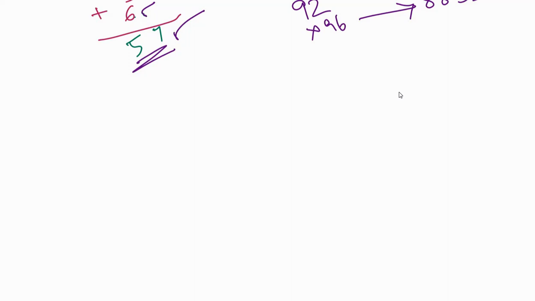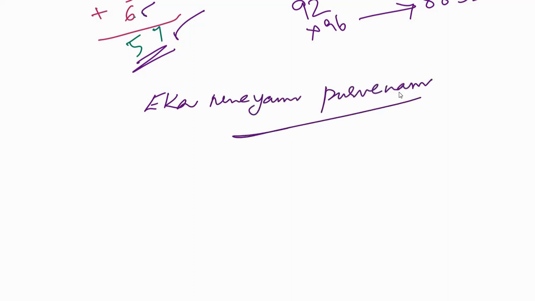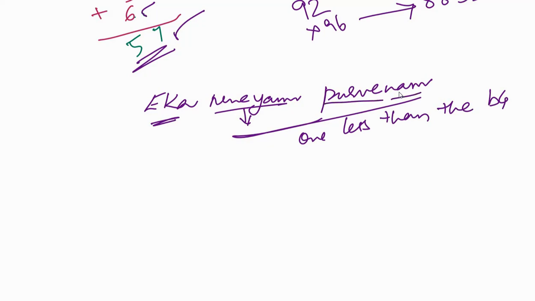For example, let me tell you my favorite sutra called Ekanyunena Purvena, that is, one less than the before. This is what you call it in English. Eka means one, Nyunena means reducing, Purvena means from the before number. This sutra is applicable for the digit 9 or multiples of 9.